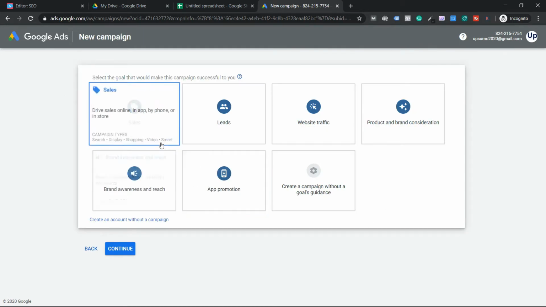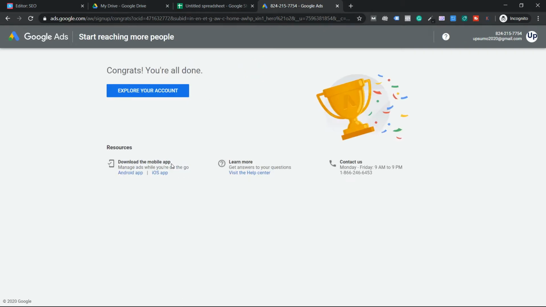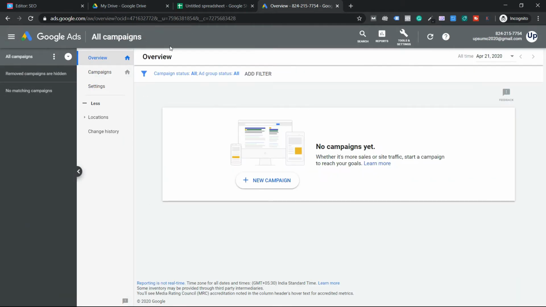Once you do that, here you'll be seeing so many different types of marketing campaign goals. Click on create an account without a campaign. Correct me if I'm wrong. Okay, so here you have the defaults, whatever you are comfortable with. Since I'm from India, my currency is of course Indian rupee. I'll leave it default and now click submit. Based on your location, guys, you can choose whatever option you want and click on explore your account. That's it, guys. This is as simple as signing up for a Google Ads account.